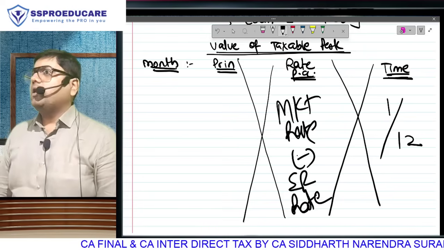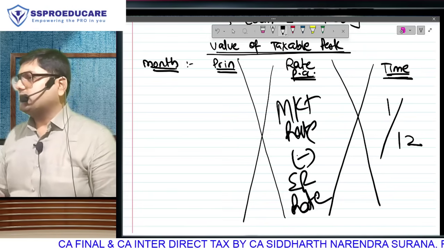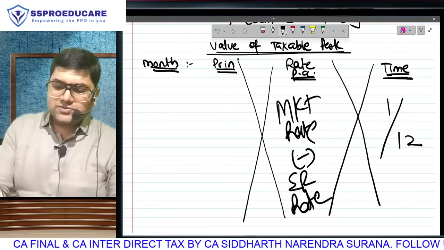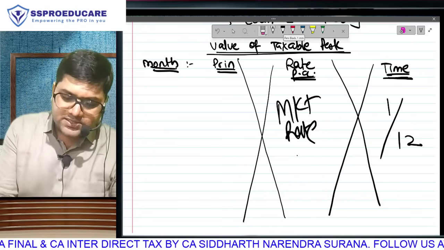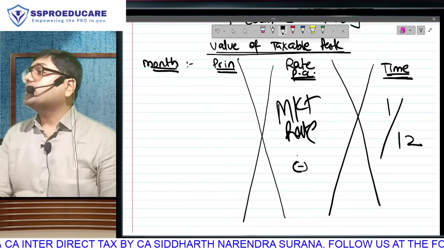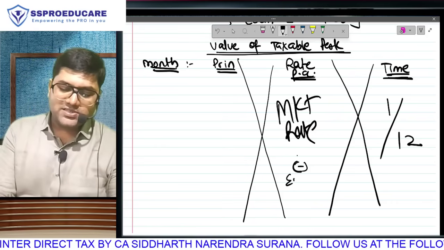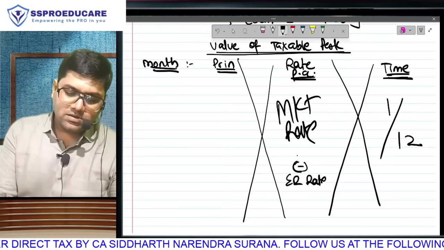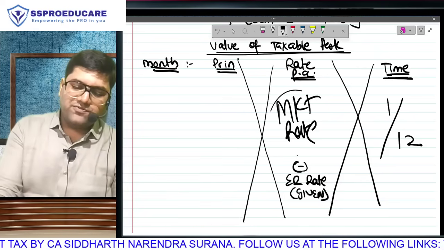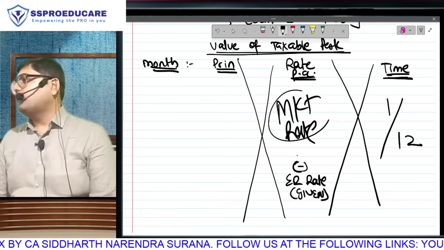And market rate is 12. Boss is charging 2. So my perquisite is only 10%. So as far as market rate minus employer rate is concerned, do you understand? Boss is giving me interest free or concessional interest. This obviously has to be given to you. The difficulty is going to be in identifying what the market rate is,